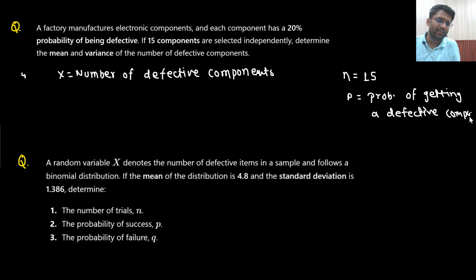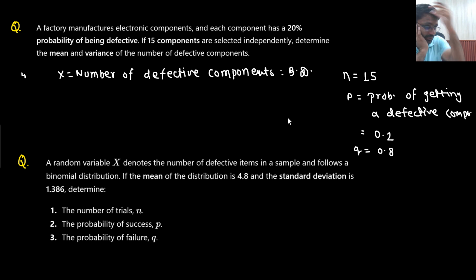Defective component. That will be my probability P. What would that be equal to? That would be equal to 0.2. So n you know, p you know. Is it following the binomial distribution? Sir, either you will get a defective component or a non-defective component. Are they independent of each other? Absolutely yes. P plus q equals 1. Yes. All 15 trials are independent. Yes. So it is surely following the binomial distribution.